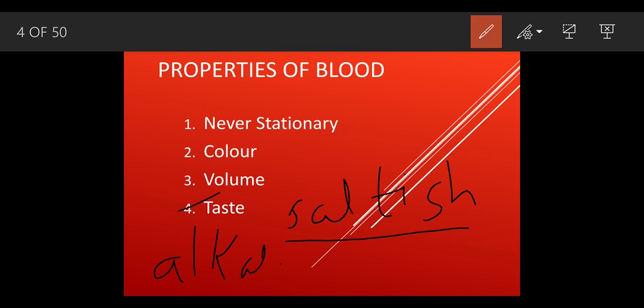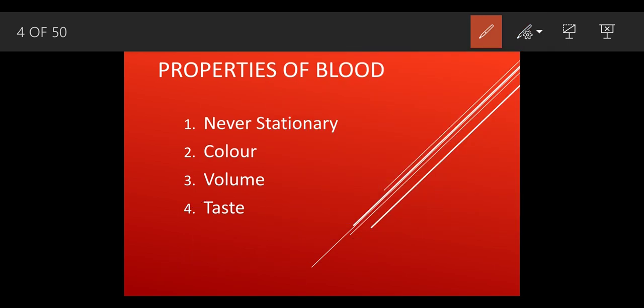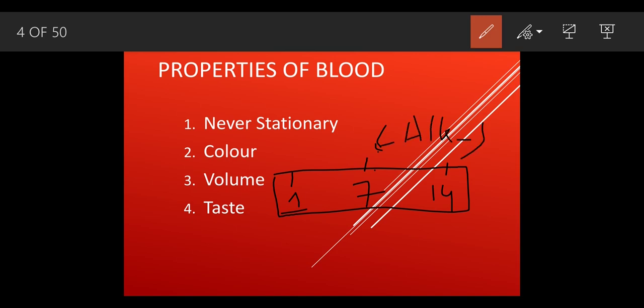What does alkaline nature mean? See, we have a pH scale, right? Around 14. From 1 it starts, and in the ending it's like 14, and there is a neutral, that is 7. So above 7 the alkaline part starts. This is the alkaline part, ALK, and from 1 to 7 it is nothing but the acid part, and 7 is neutral.